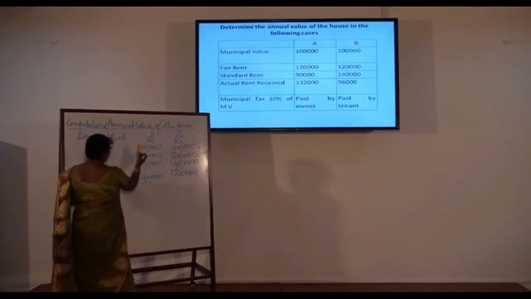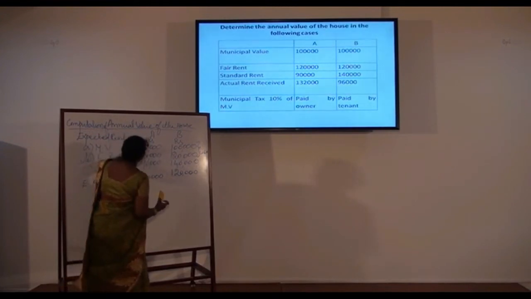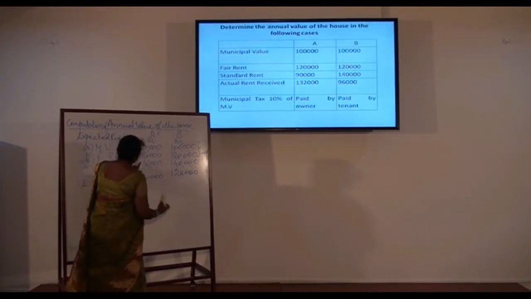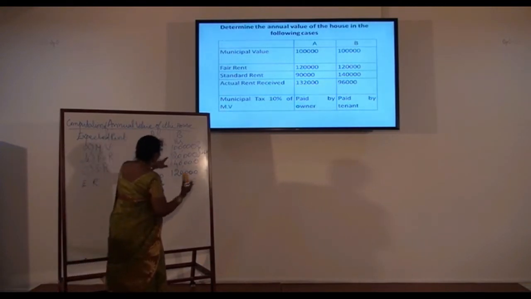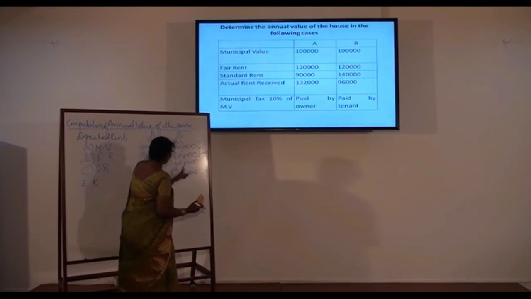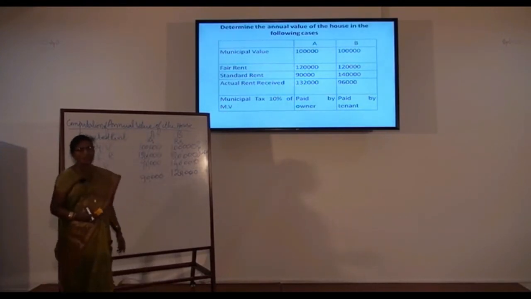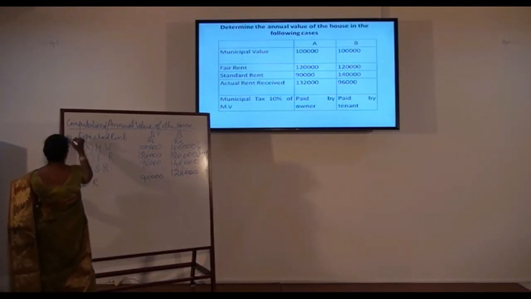For house A, 1 lakh or 1,20,000, the higher amount is 1,20,000, but there is a restriction, it should not go beyond 90,000, and that way it is 90,000. For house B, it can go up to 1,40,000, but the higher amount is 1,20,000, and that way the expected rent for house B is 1,20,000. So this is step 1.